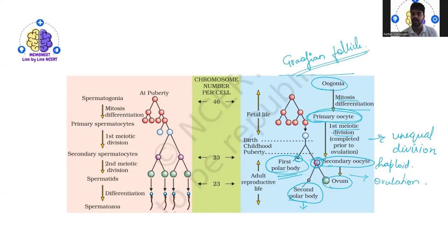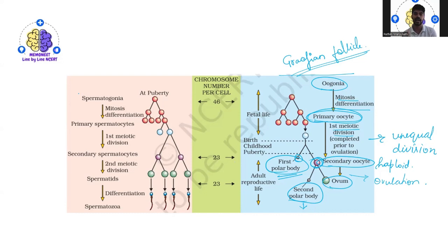This helps in the rupture of the Graafian follicle and the release of the secondary oocyte. The secondary oocyte becomes the ovum through the process called ovulation. And the polar body gets degenerated. So this is all about oogenesis.